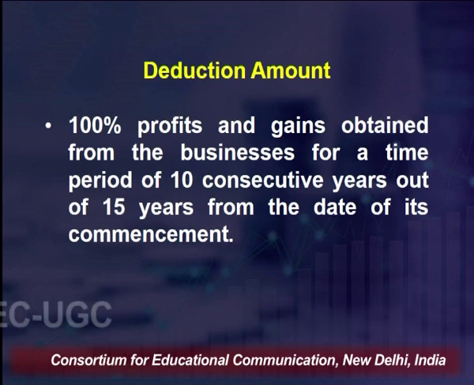Now, how do we see this 10 consecutive years out of the initial 15 years? Let us suppose you begin an enterprise in 2005, right. Now, you see 15 years, so that will be certainly up till 2020. So, in this period from 2005 to 2020, you can avail this benefit for 10 consecutive years.